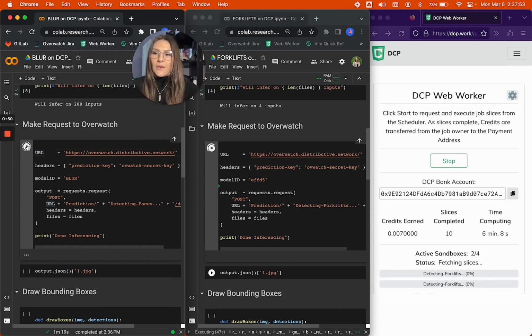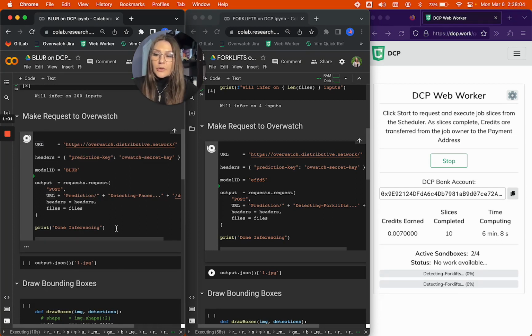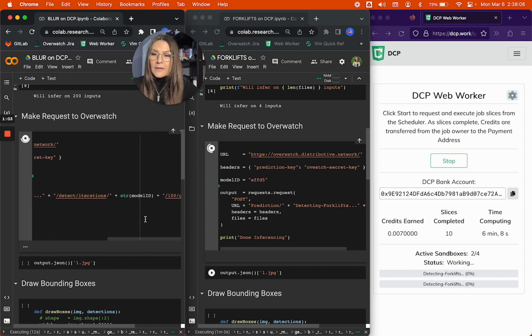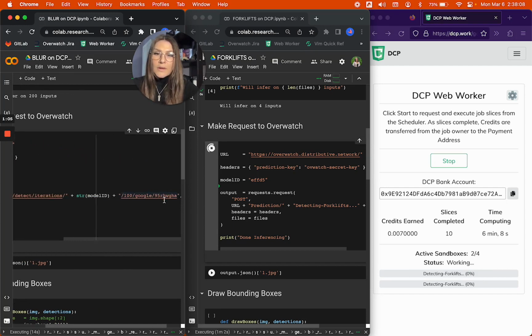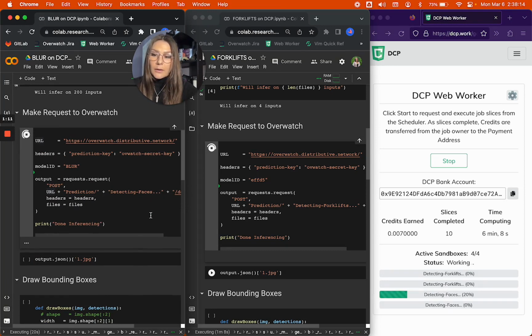Due to differences in computational requirements, I'll be sending 4 images to 2 workers for the forklift model and 200 images to 2 workers for the face detection model. As you can see, I'm sending a post request for each, and I'm specifying the same compute group, which this worker is a part of. I'm also specifying the number of images per worker, as well as the project ID that, as you can see here, appears in the progress bar to indicate how far along the job is.